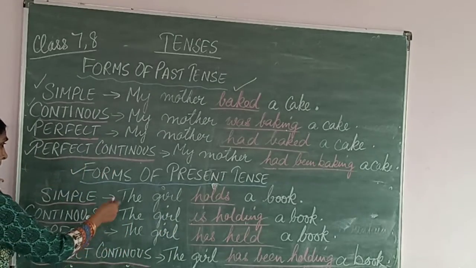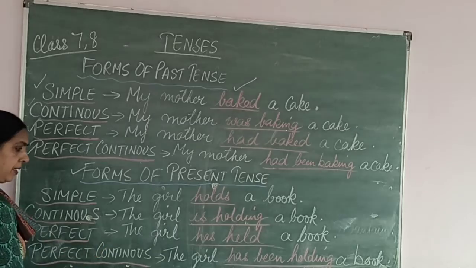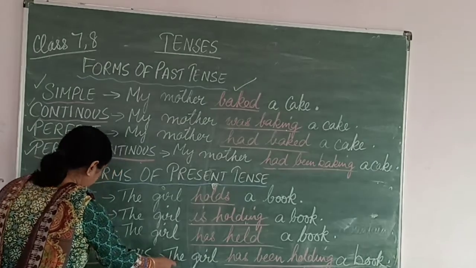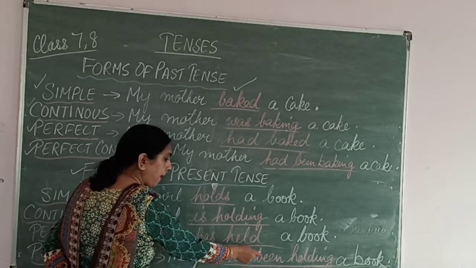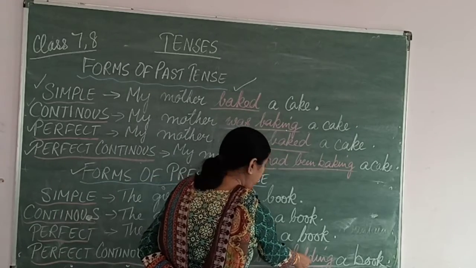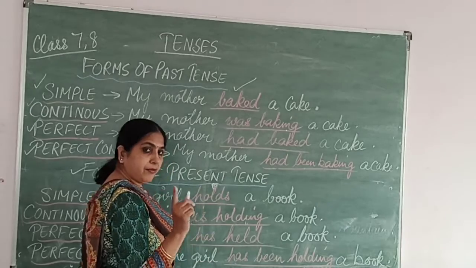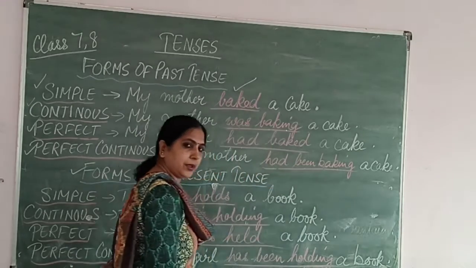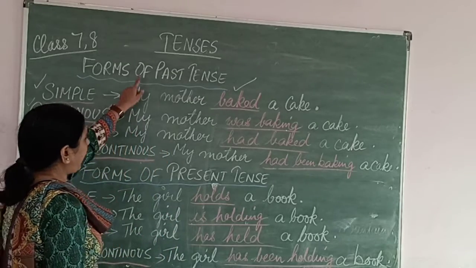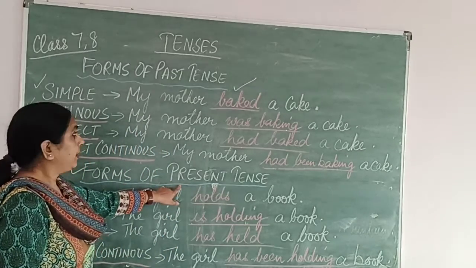Okay. Now present perfect continuous. Since it is perfect, the girl has been holding. Continuous is the ing form of the verb. The girl has been holding a book. Right?